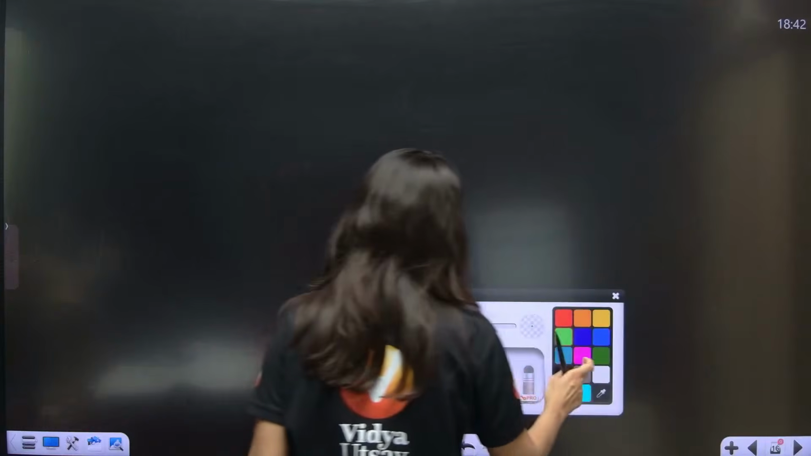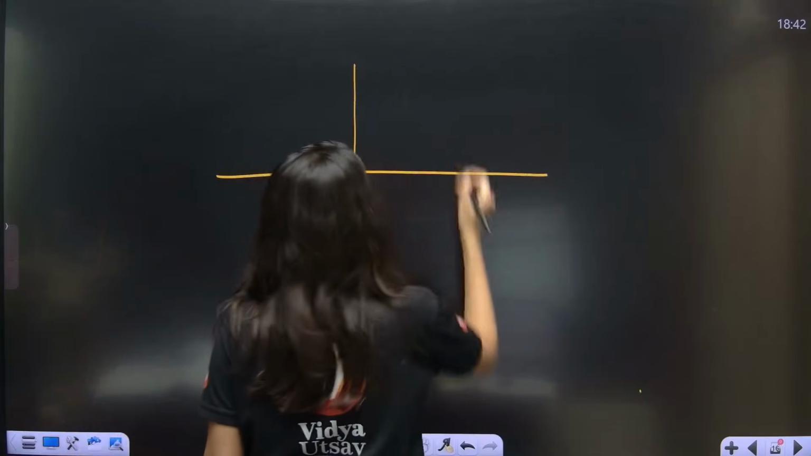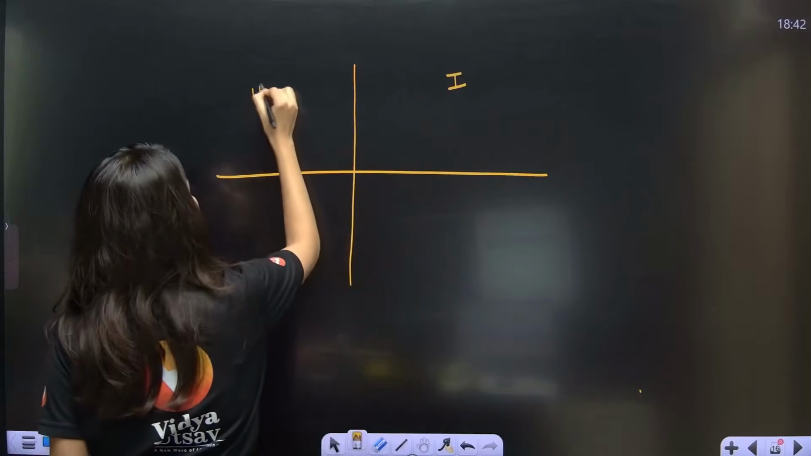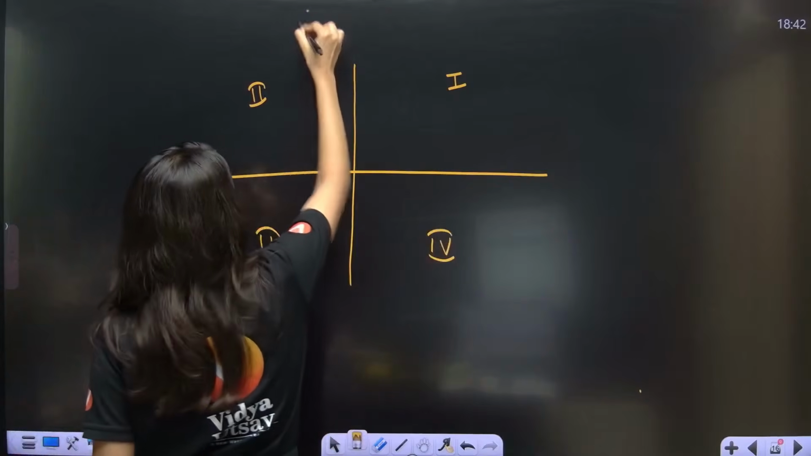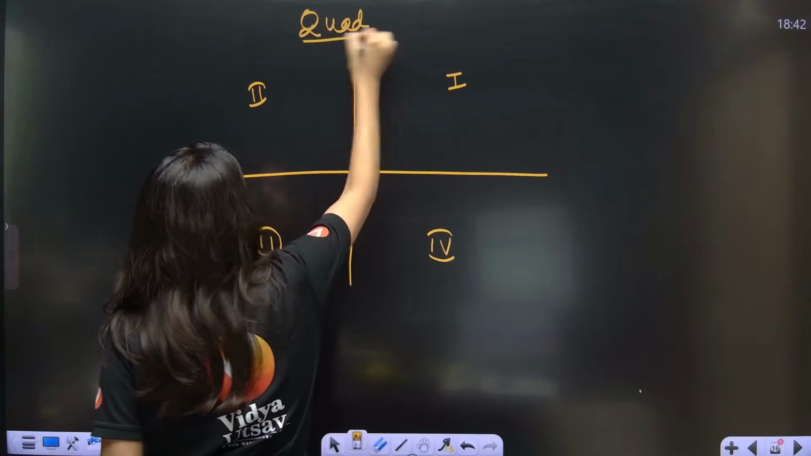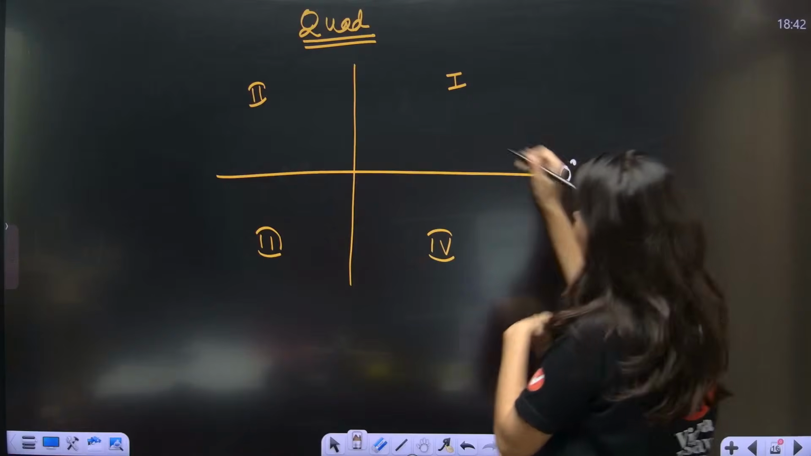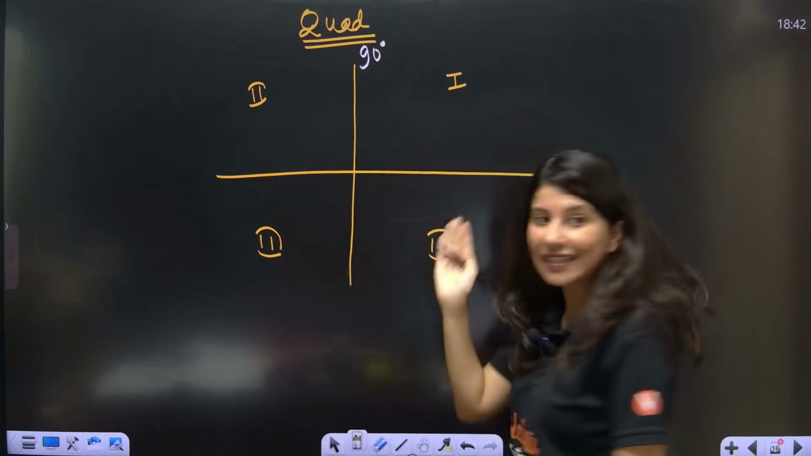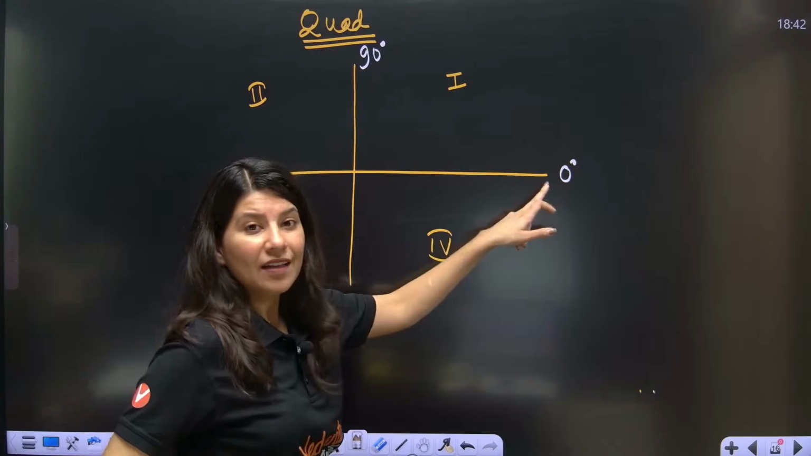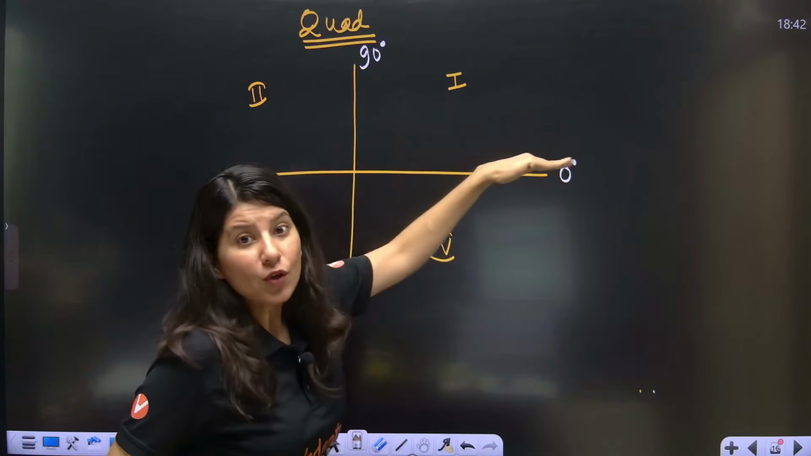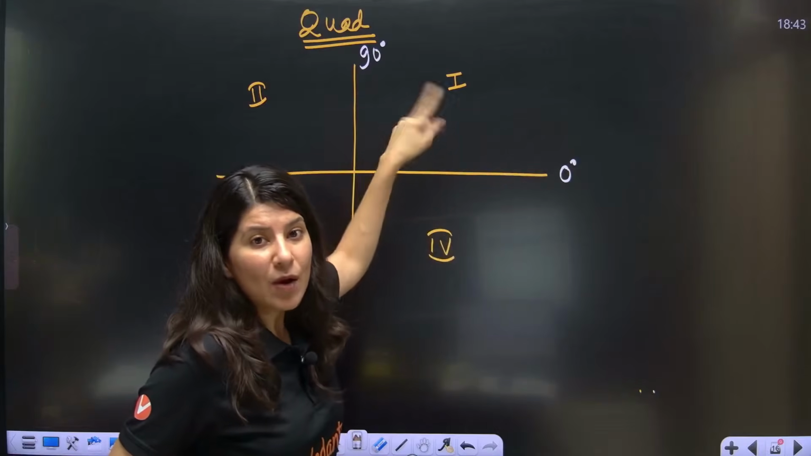Now I am going to give you quadrants. So we have 4 quadrants over here. I don't know how many of you are aware. This is the first quadrant. This is your second quadrant. This is your third quadrant. And this is your fourth quadrant. So know your quadrant right away. Now this is 0 degree. This is 90 degree. So 0 degree to 90 degree is first quadrant. 0 degree is not lying in first quadrant. 0 degree is the boundary of first and fourth quadrant. 90 degree is the boundary of first and second quadrant.